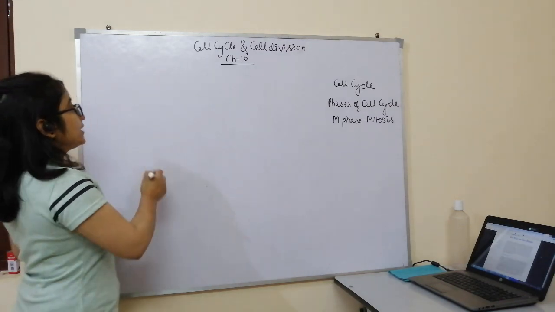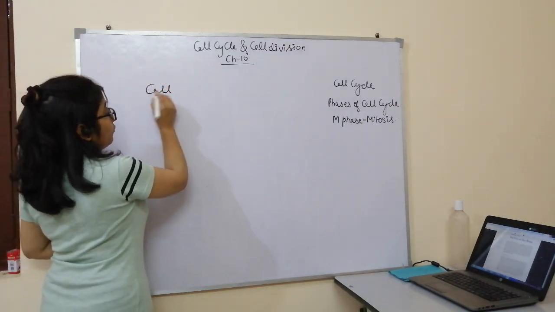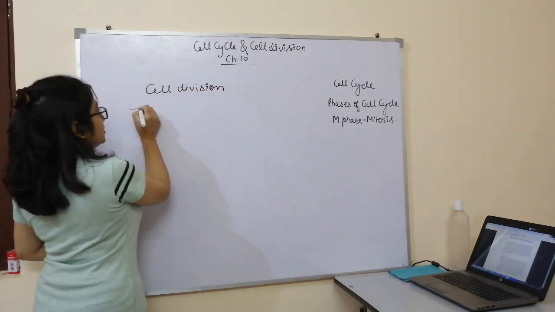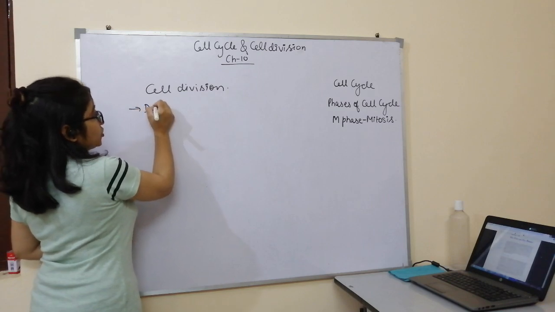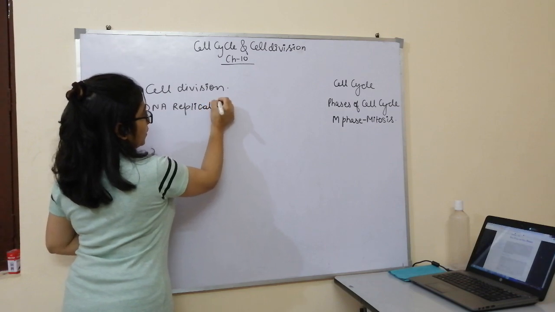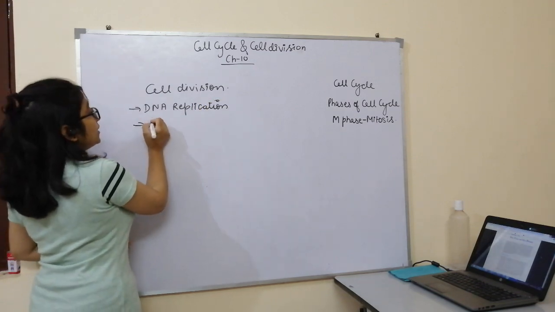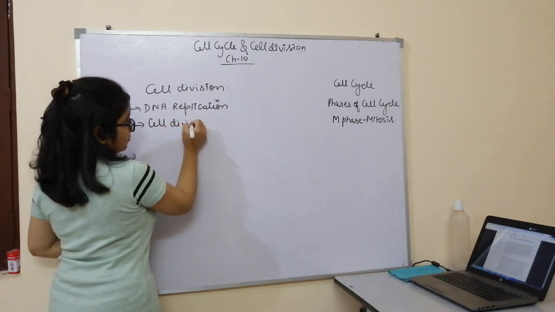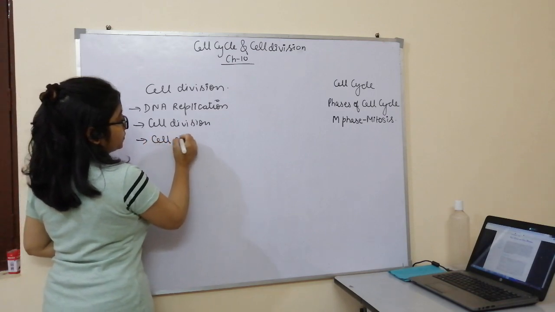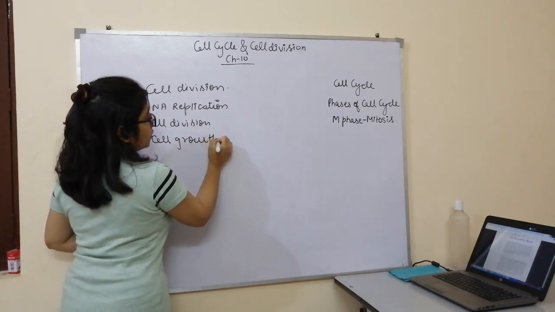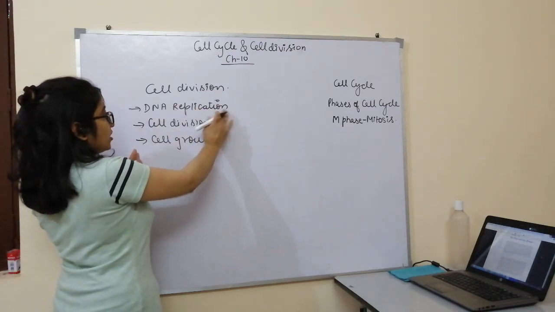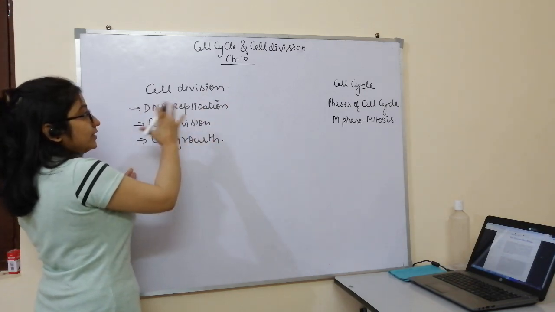We know that for cell division, there are certain things that are required. First, it is the DNA replication, then cell division, then cell growth. They all occur in a cycle. For example, first the cell grows, then DNA replication occurs, then cell division occurs. So they occur in a cyclic manner.